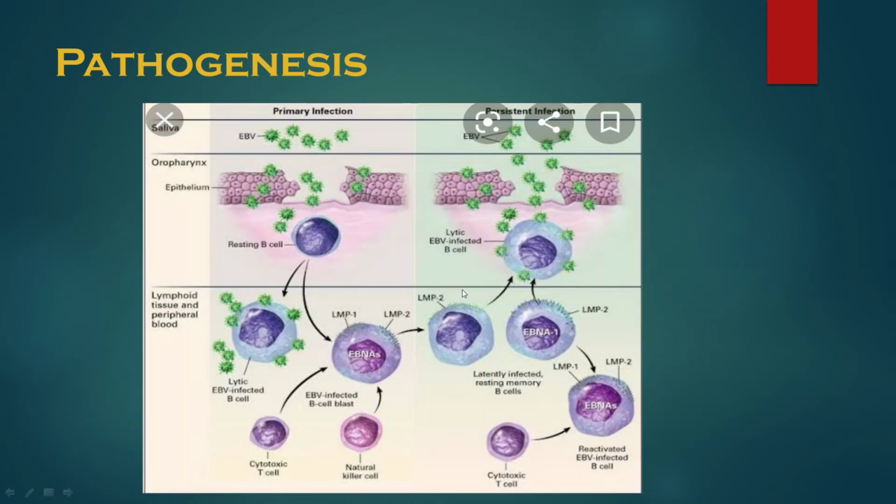Then this is also a picture depicting the same pathogenesis. In saliva, Epstein-Barr virus enters, that is the source, and after that it enters the oropharynx. It infects the B cell. The B cell undergoes latency. After latency they have the latent phase antigens, that is EBNA and LMP. And the same process continues as we saw in the last picture. So EBNA and LMP are latent phase antigens, remember.